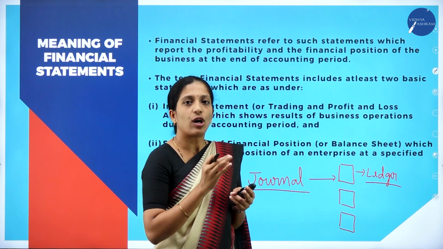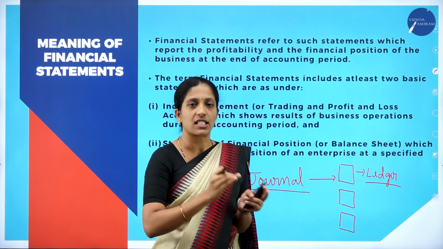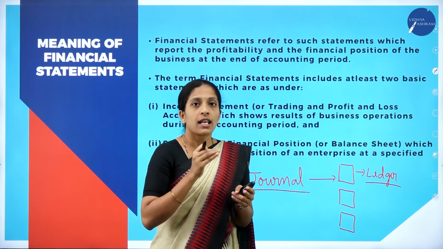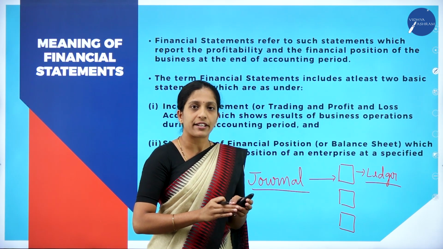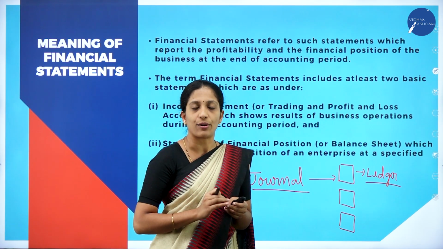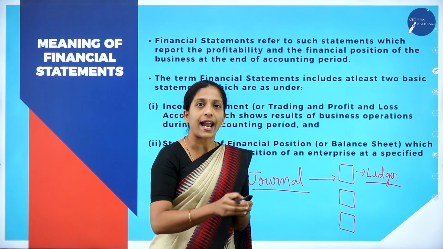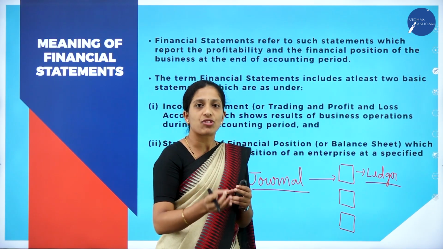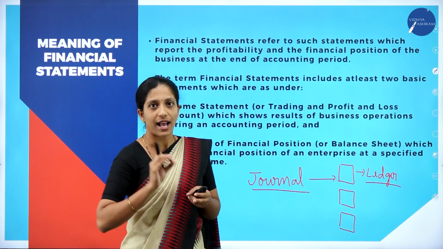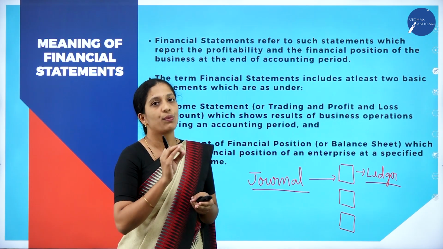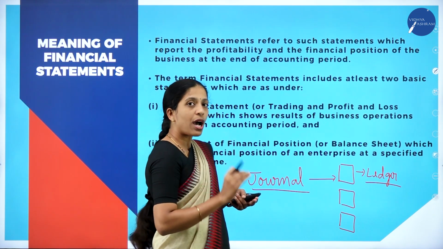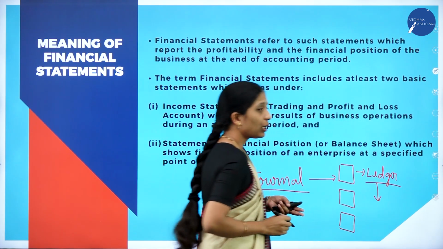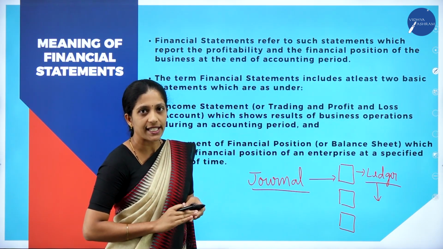Ledger. For example, all the transactions relating to purchase will be classified under one account, which is called as what? Purchases account. In the same way, all the transactions relating to sales will be recorded in sales account. All the transactions relating to cash will be recorded in one particular account, cash account. So depending upon the nature and type, we will classify those transactions into individual accounts, which is called as what? Ledger. So after recording in ledger or after the classification, we will prepare the financial statements.